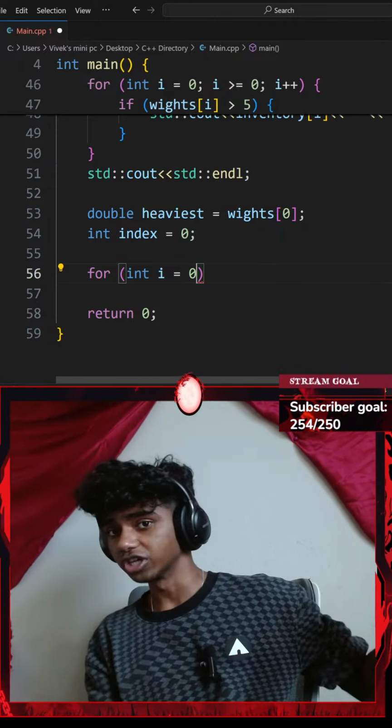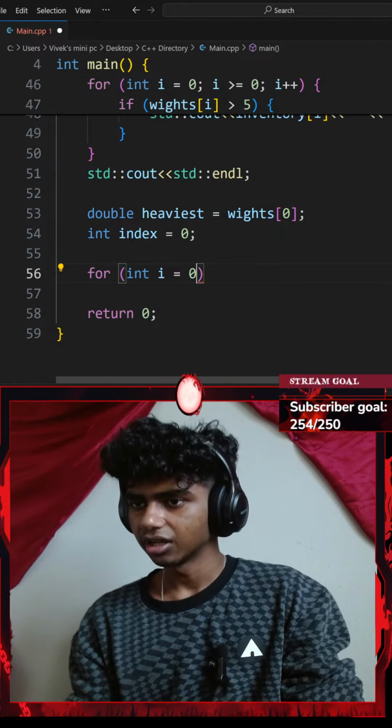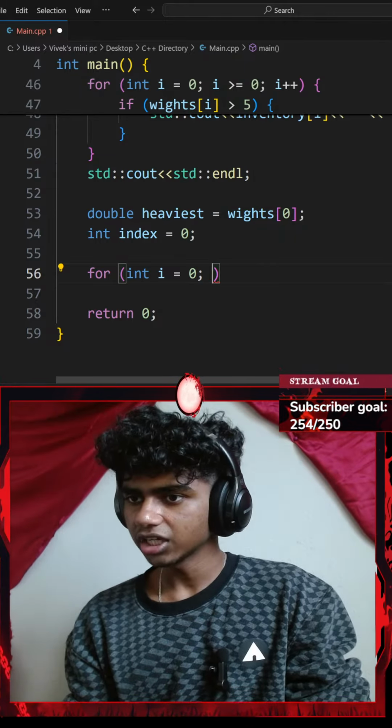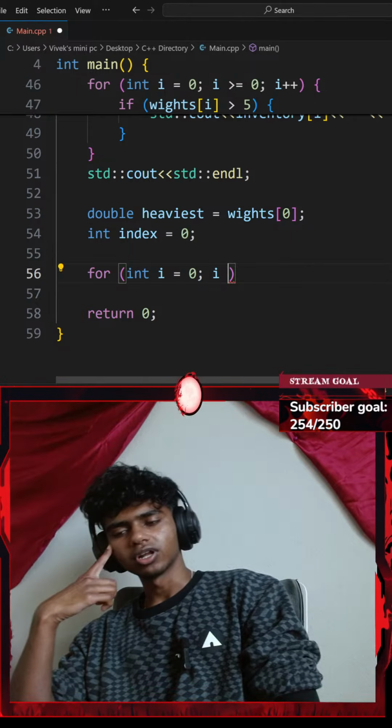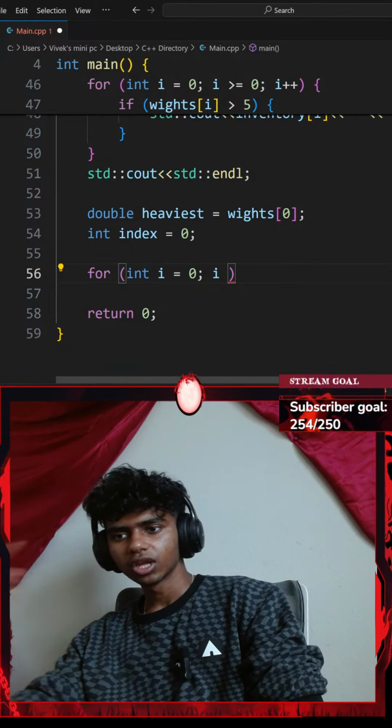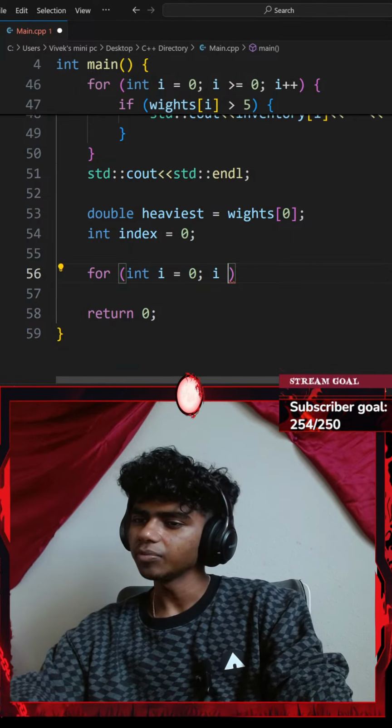I want to start with the first element. I'll go with a semicolon. And then if my I is, okay, wait, hold up. My integer I should not be equal to 0 because I already have, okay, I might look at the reference code now. For every integer I which equals 1, so that is index 1.